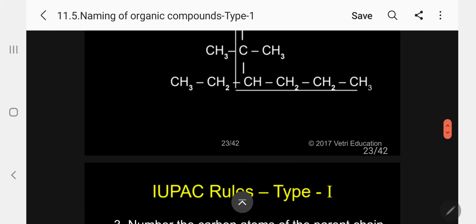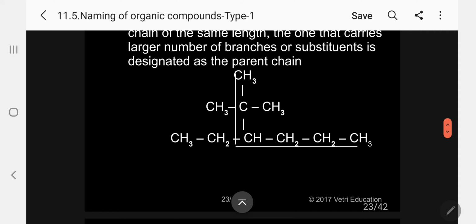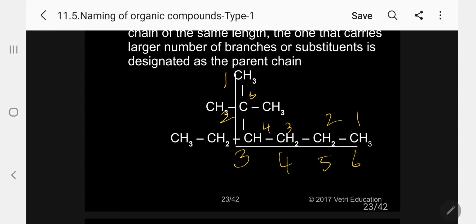So in the previous case, this is the complex one. Please follow. How do we give the numbers? I cannot number 1, 2, 3, 4, 5, 6 this way, because if you go this way, the fourth carbon atom has the branch.